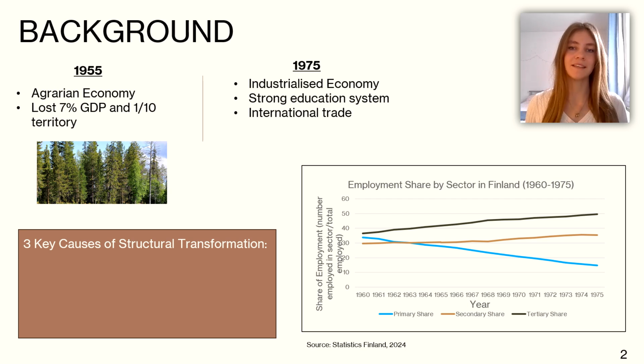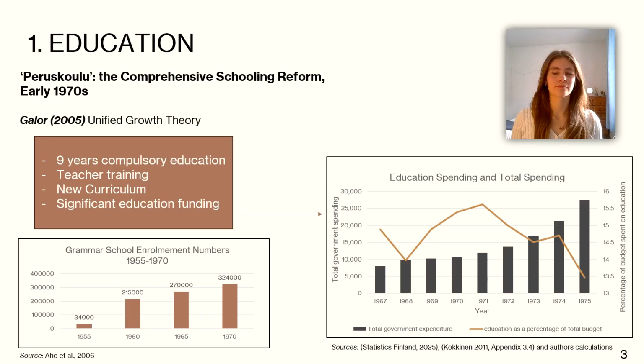My research has pinned down the causes into 3 key factors that I will explore in more detail. They are education, dual trade, and investment. The key education policy was called Peruskoulu, or the comprehensive schooling reform of the early 1970s, which completely rewired the education system. Unified growth theory formalizes that education is a crucial precondition for structural transformation, whereby there is a minimum threshold required before structural transformation can occur.